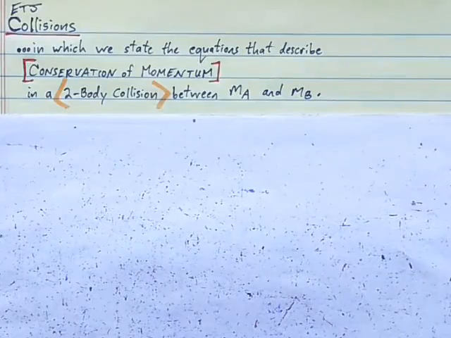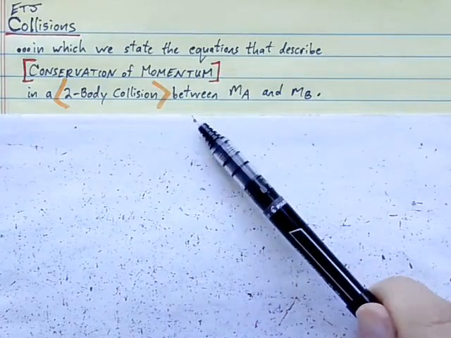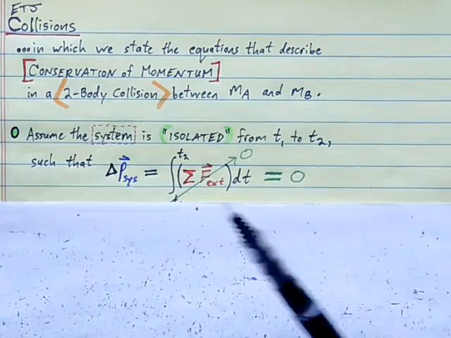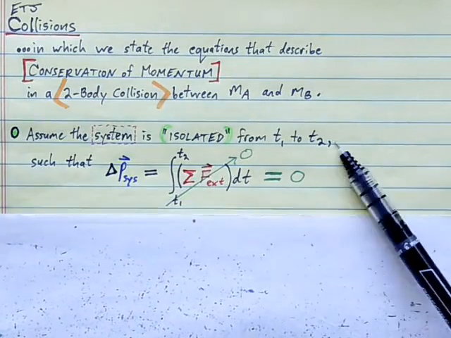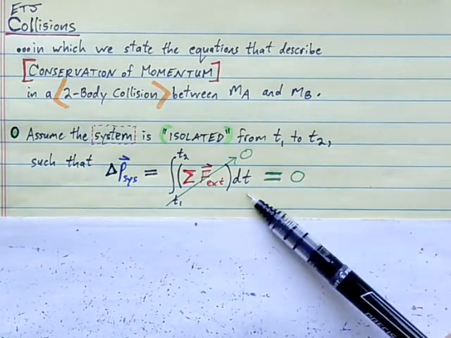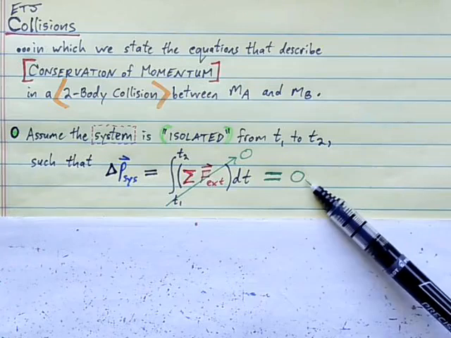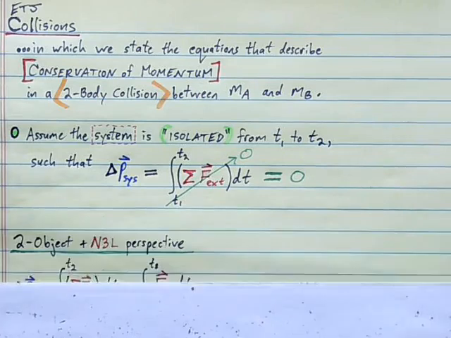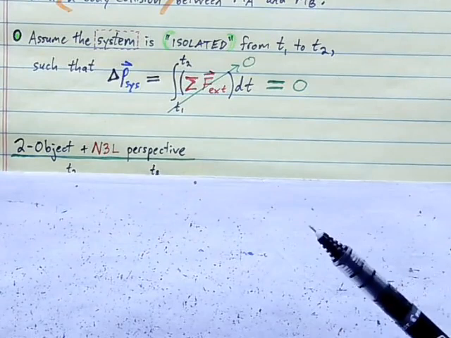Here I'll set forth the equations that describe conservation of momentum in a two-body collision between, say, mass A and mass B, both able to move. We'll assume the system of masses A and B is isolated from time 1 to time 2, meaning that the net external impulse imparted to the system over that time interval is 0, in which case the momentum of the system would be constant.